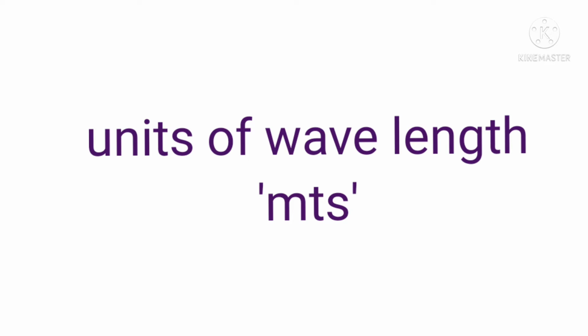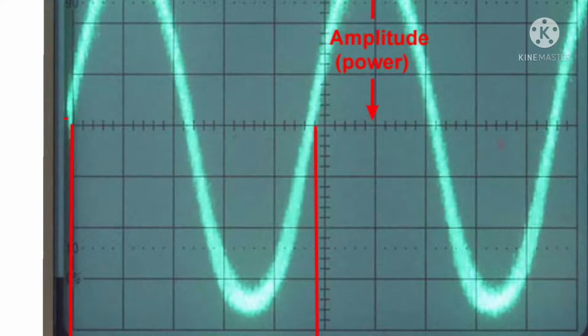Now we are going to discuss amplitude. Amplitude of a sound wave in air can be described in terms of the density of air or pressure of air or the displacement of the layers of air. You know that when sound travels in air, the layers of air move to and fro, causing compressions and rarefactions.